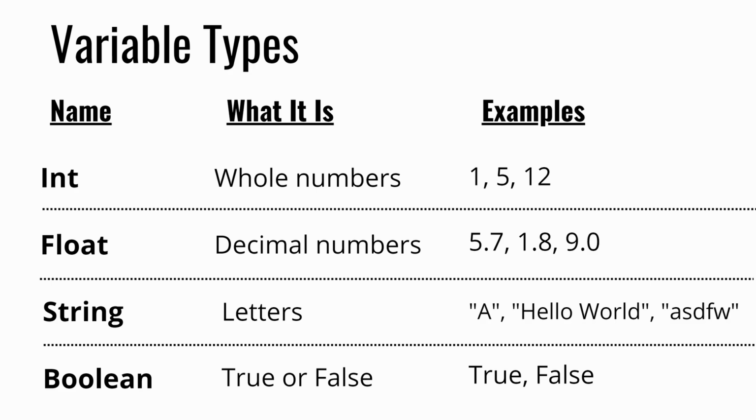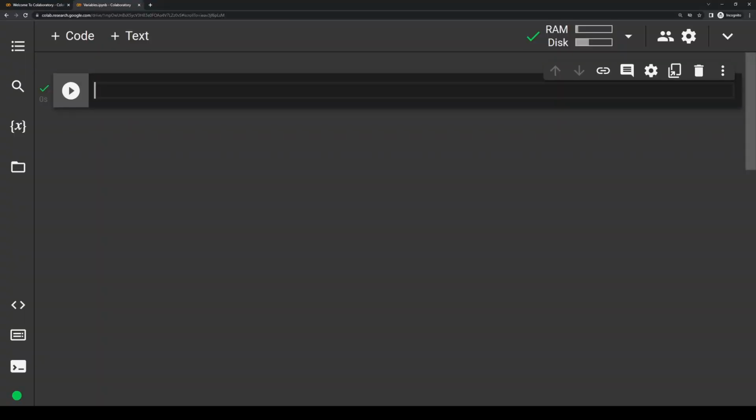So now that you have a basic understanding of the main variable types, how do we actually use them? Let's jump over to Google Colab that we set up last episode, and you can either continue writing in the same notebook that we made last time or just create a brand new one.